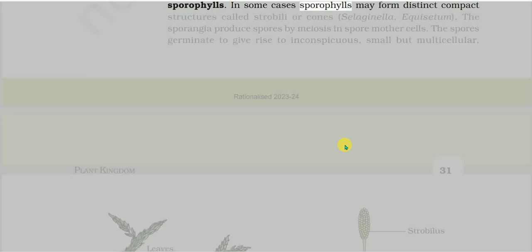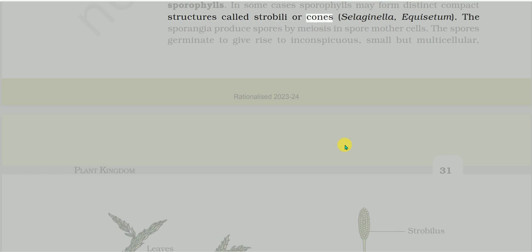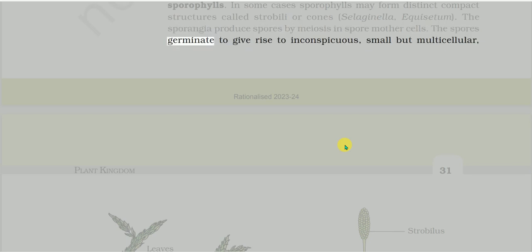In some cases, sporophylls may form distinct compact structures called strobili or cones, as in Selaginella and Equisetum. The sporangia produce spores by meiosis in spore mother cells. The spores germinate to give rise to inconspicuous, small but multicellular